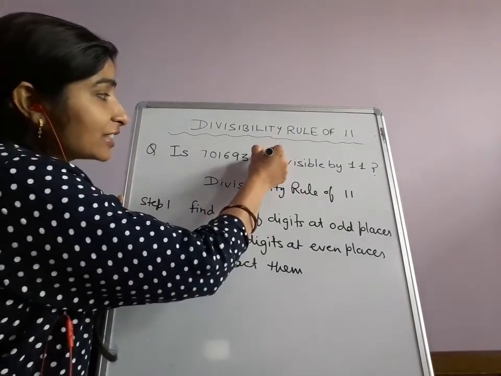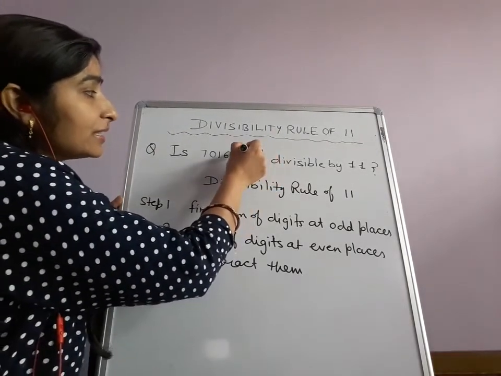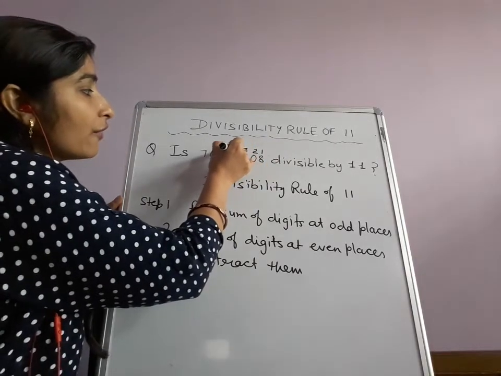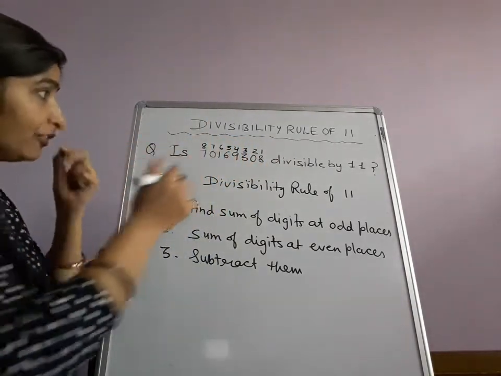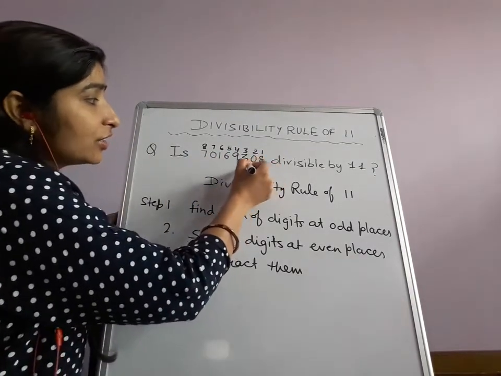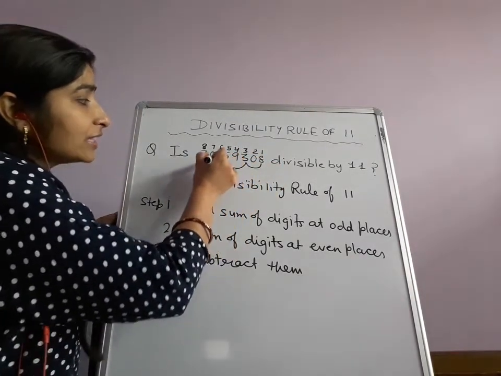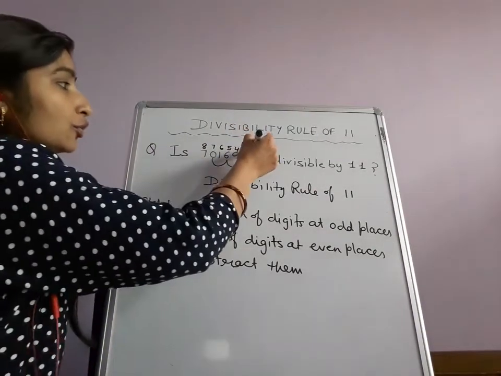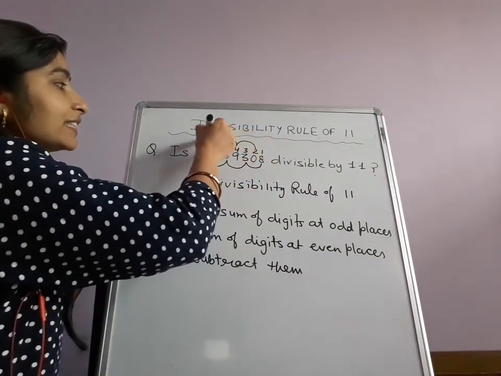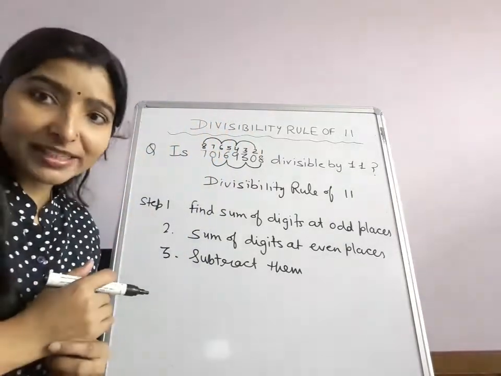So this is our first place, second place, third, fourth, fifth, sixth, seventh and eighth places. And we know 1, 3, 5, 7 are our odd places, and 2, 4, 6 and 8 are even places.